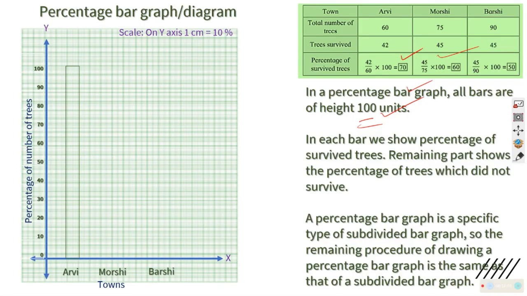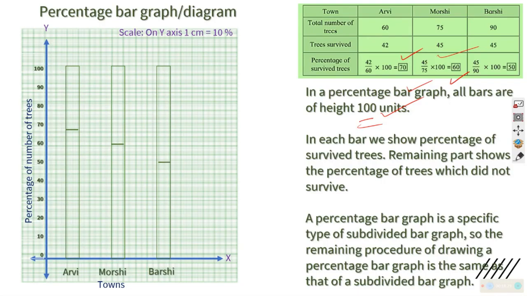After marking 70, what am I doing? All the three bars of all the three towns, RV, Morshi, Barshi, will have bar length 100. This I know. Then I will mark each, 70, a little forward or backward because of digital issue, and then I have the second one, 60, from the right side table, then the third one, 50. I will mark it.